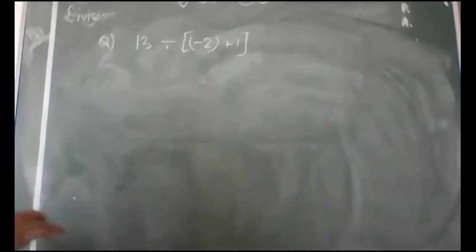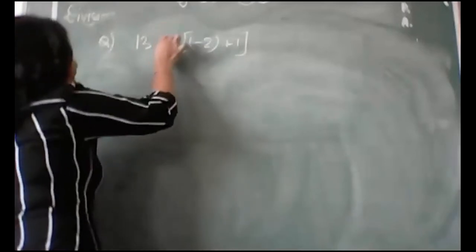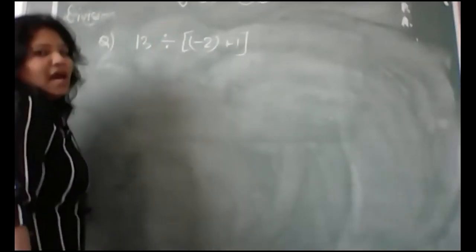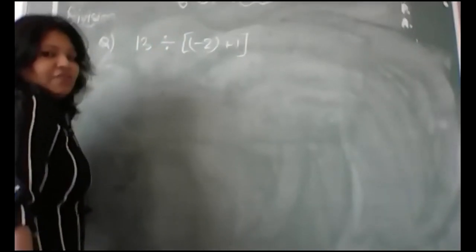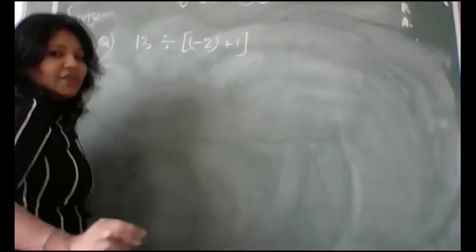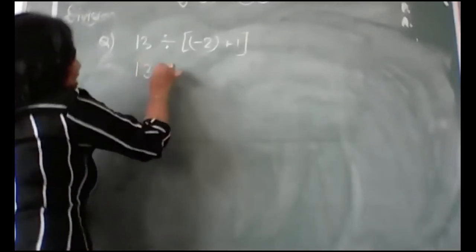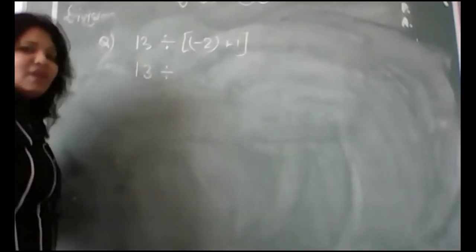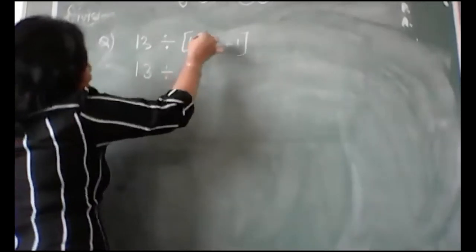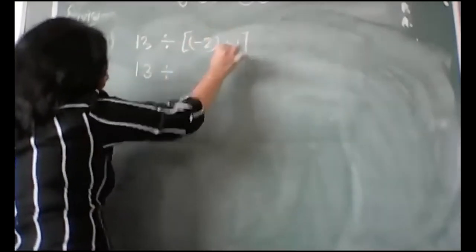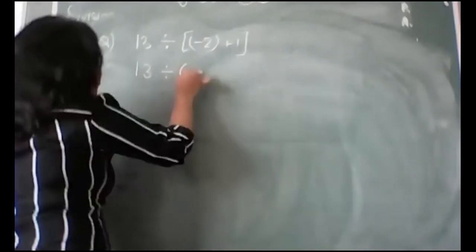So in this question, if you see, we have division and also we have the bracket. So first we will solve the bracket before we do the division. Here 13 will remain 13 only, the division sign will remain. Now minus 2 plus 1, when you solve it, you will get minus 1 only.